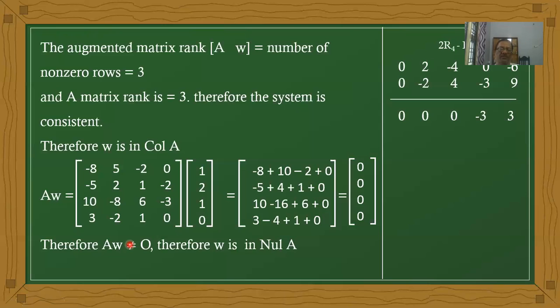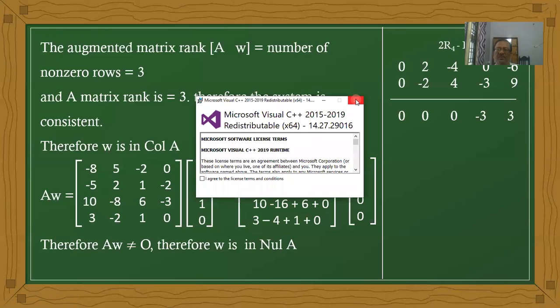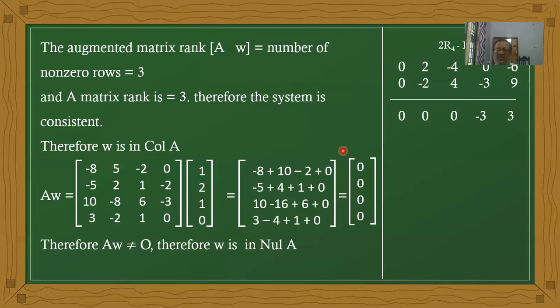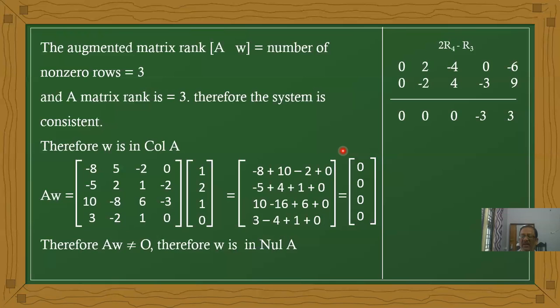Now, what did we learn today? Today we learned about different types of examples in Col A and Null A.